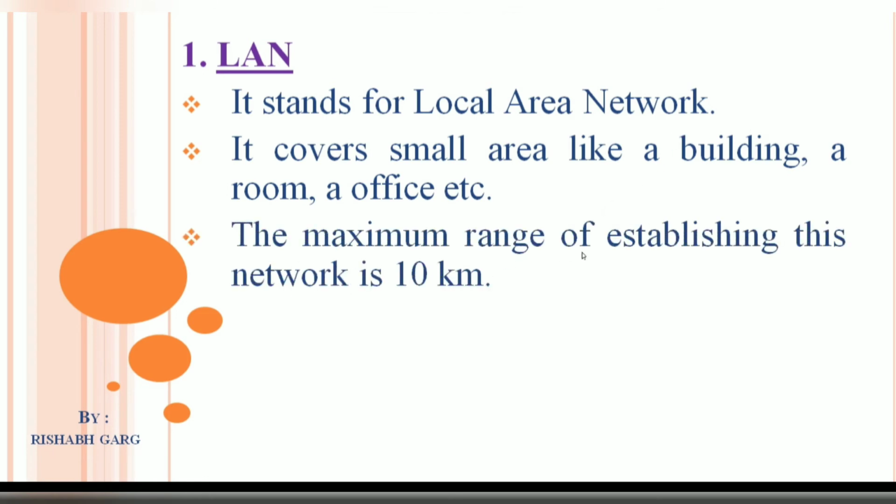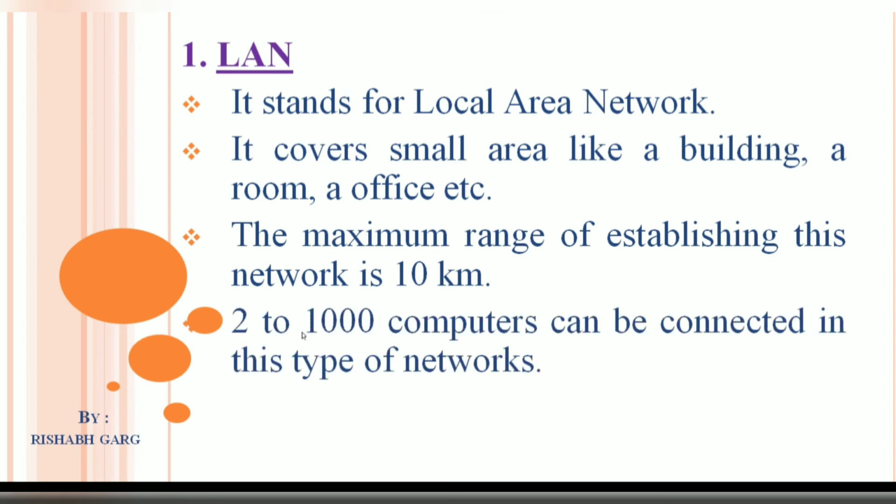The maximum range of establishing this network is 10 kilometers. Means if we want to establish our network within 10 kilometers range, then we will use local area network. 2 to 1000 computers can be connected in this type of networks.